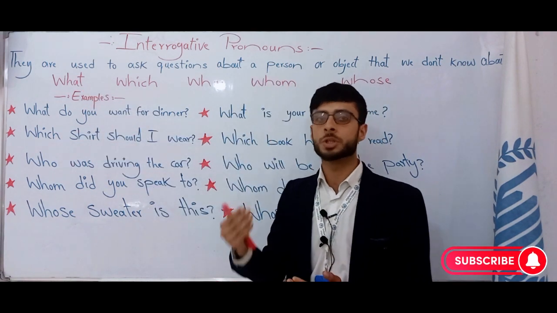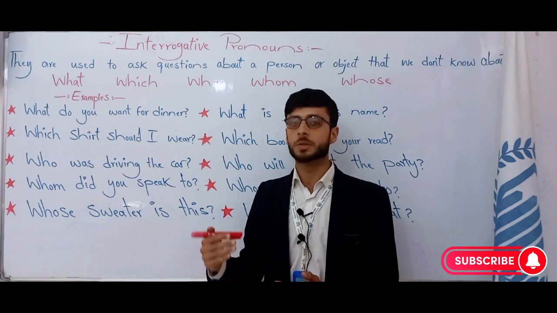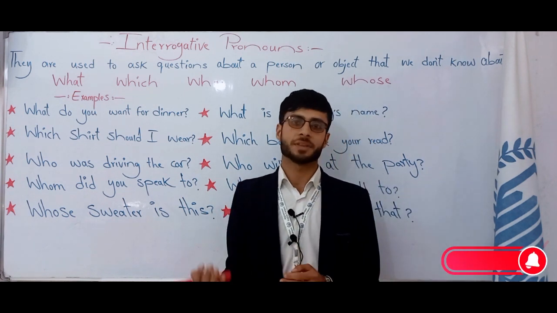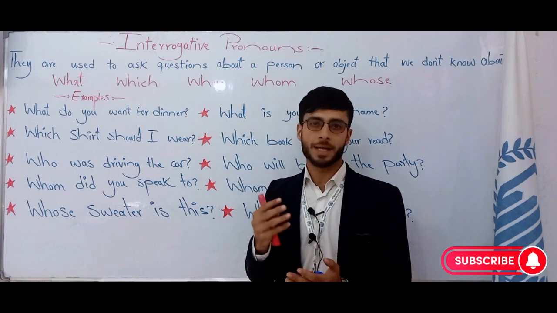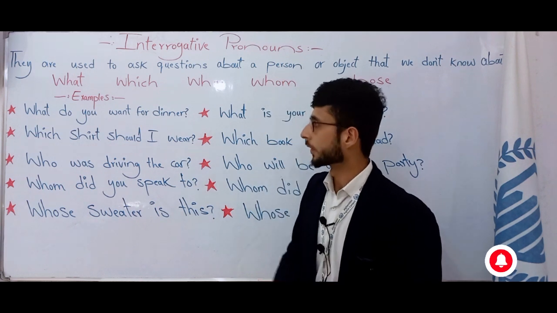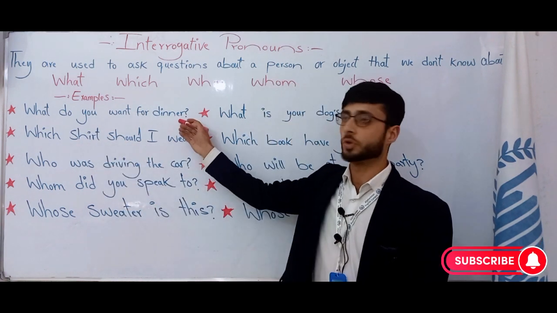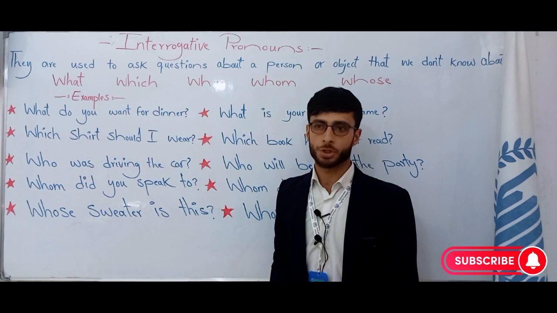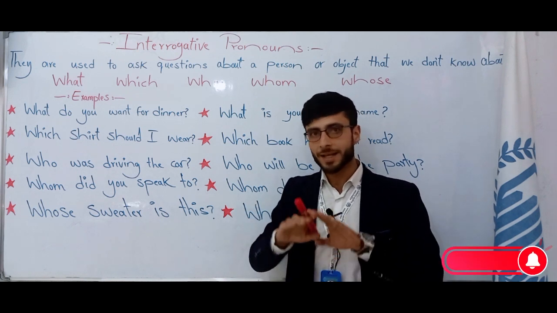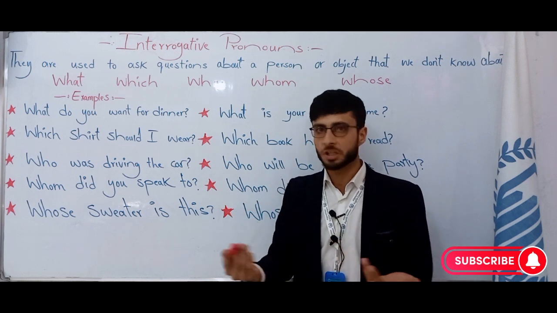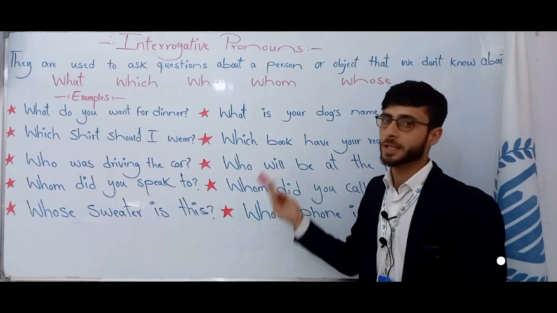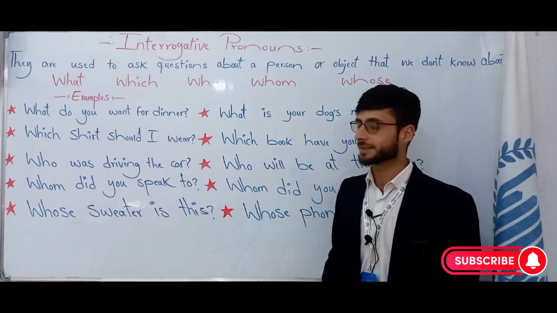Now, let's come to the usage of what, where we can use what in our sentences. When you want to ask about things generally, here we should use what. For example, what do you want for dinner? Here, we do not have any choice or option for that. We just ask generally. Or the next sentence, what is your dog's name?